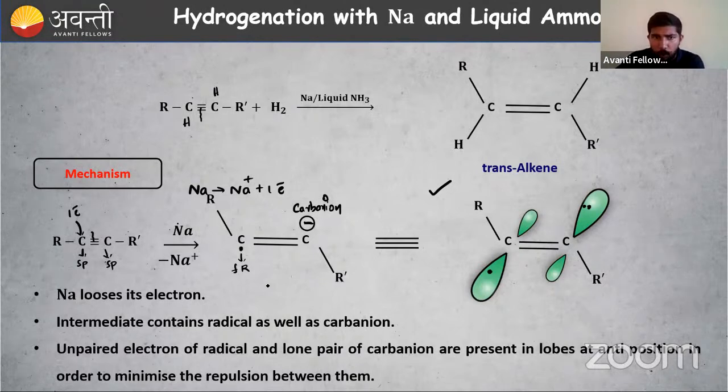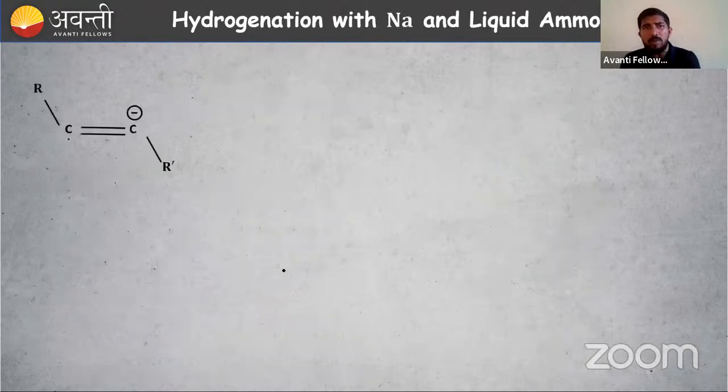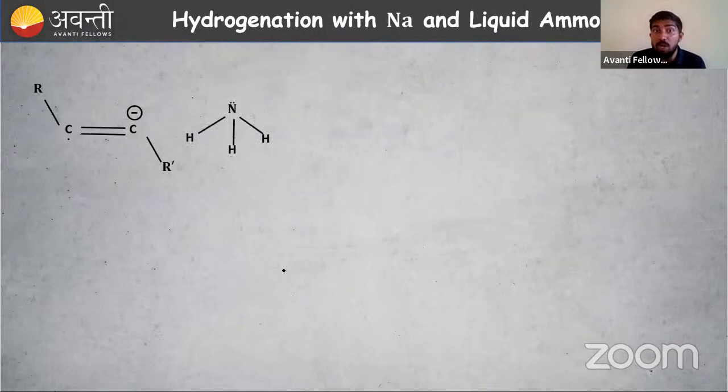So up to this, I hope this is clear. Free radical as well as carbanion is present. So what about the next step? We have carbanion, we have free radical. Now comes our liquid ammonia. Ammonia has three N-H bonds and a lone pair is present.